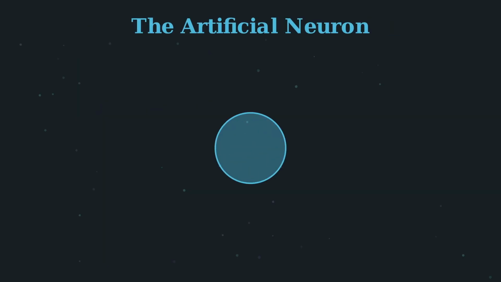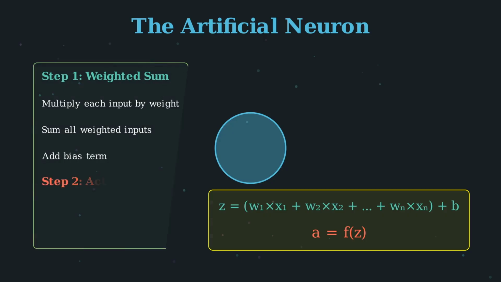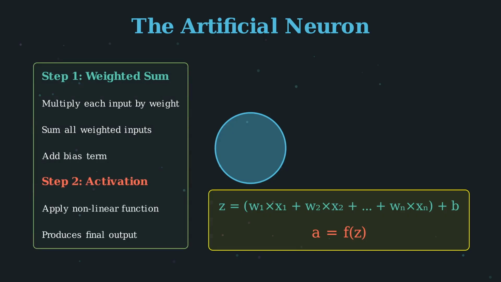A neuron performs two key operations. First, it computes a weighted sum. This means multiply each input by its corresponding weight, sum all these products together, and add a bias term. This gives us z. The bias is like a threshold that shifts the function. Second, the neuron applies an activation function f to z. This produces the final output, which gets passed to the next layer. These two steps, weighted sum and activation, are what every single neuron in the network does. It's surprisingly simple, yet incredibly powerful.